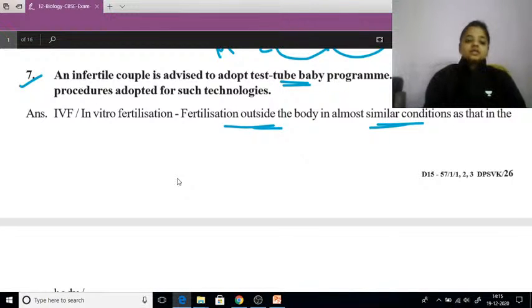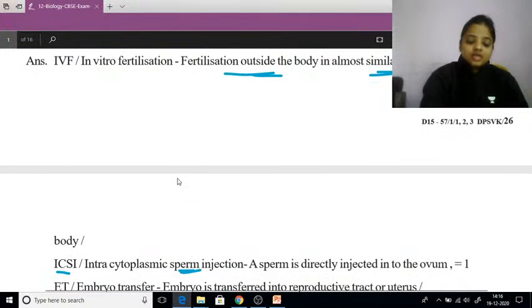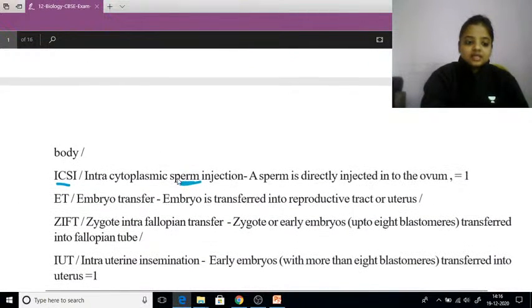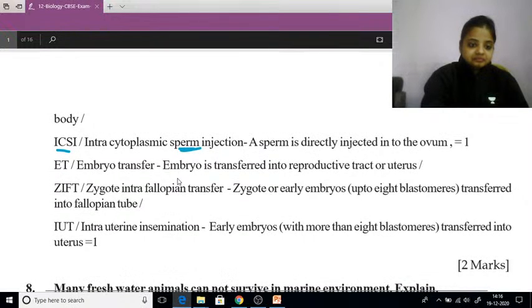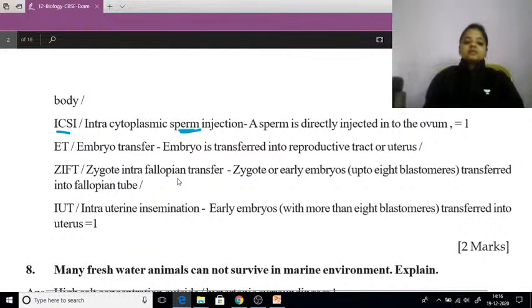When couples cannot have their own child, they are advised to have a test tube baby. We have to write any two principal procedures. One was IVF, that is in vitro fertilization. The other we are looking at is ICSI, intracytoplasmic sperm injection. Here the sperms are injected and come in direct contact with the ovum.